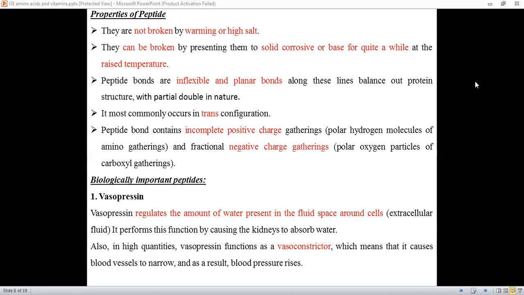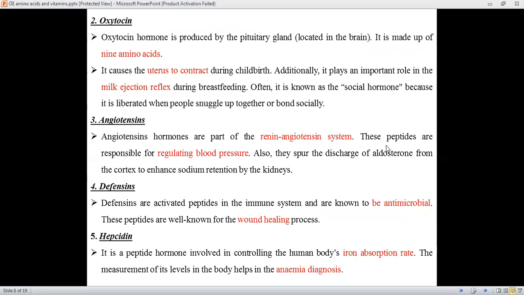So we'll start with vasopressin. Vasopressin regulates the amount of water which is present in the fluid around the cell, that is extracellular fluid. It performs this function by causing the kidneys to absorb water. Also, in high quantities, vasopressin functions as a vasoconstrictor, which means that it causes the blood vessels to narrow, and as a result, the blood pressure rises.